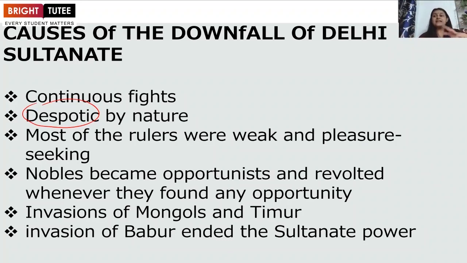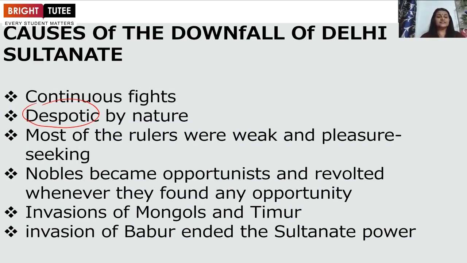And nobles, because ulemas and nobles were having very great control over the administration, so nobles became opportunist, because the Sultan had given that position to nobles and ulemas, due to which nobles took the advantage and they became opportunist and revolted whenever they found any opportunity against the ruler. If they found the ruler becoming weak, immediately they revolted against that ruler.